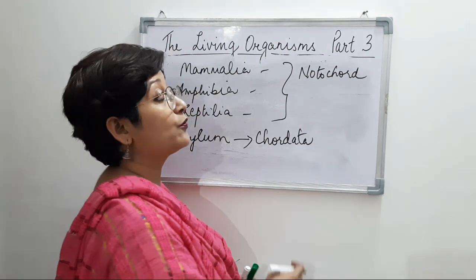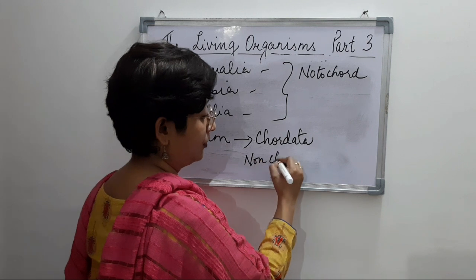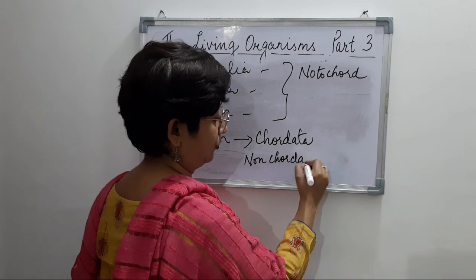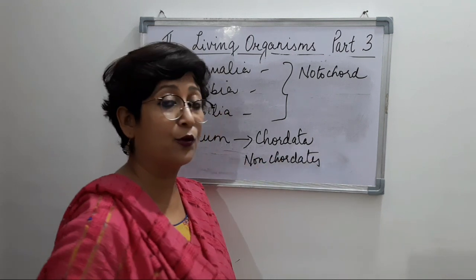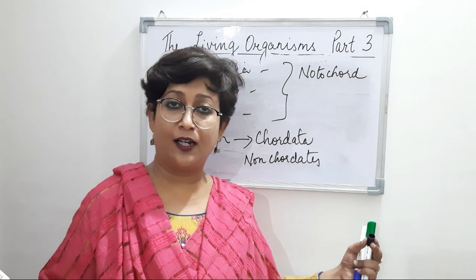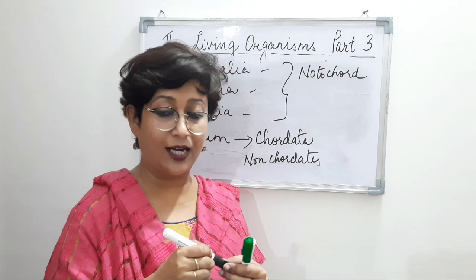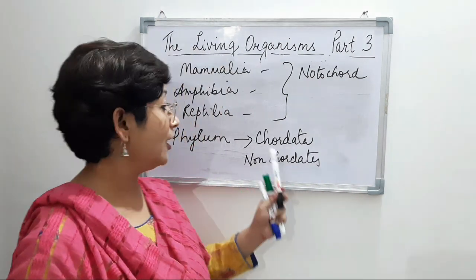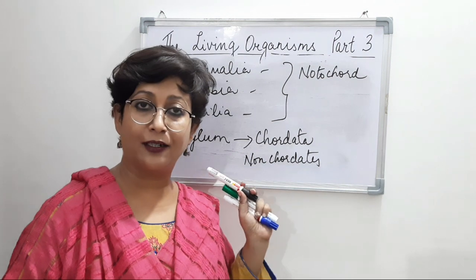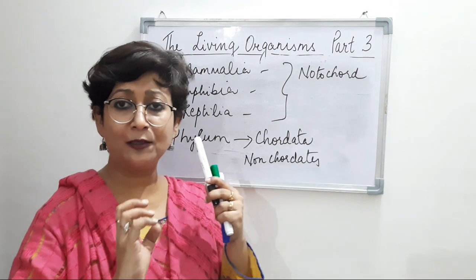And the ones which do not possess the notochord are known as non-chordates. Those animals which do not possess a notochord during any stage of their life cycle are grouped under non-chordates, right? So phylum is the next taxonomic category as we move from bottom up, right?